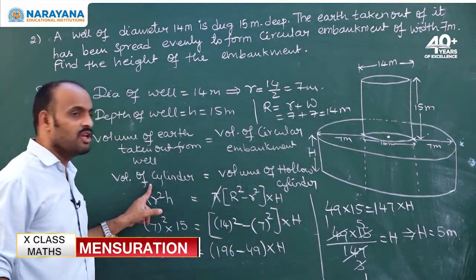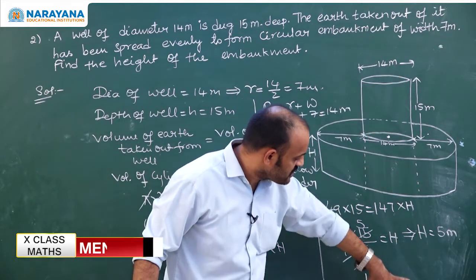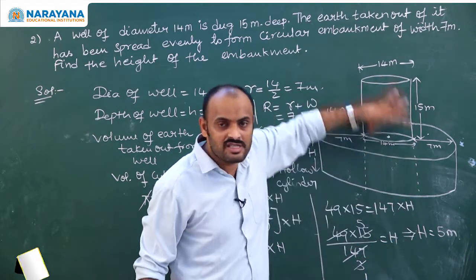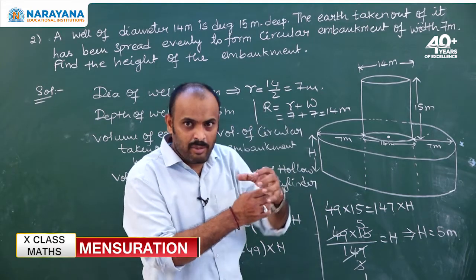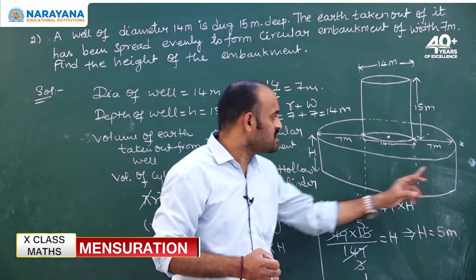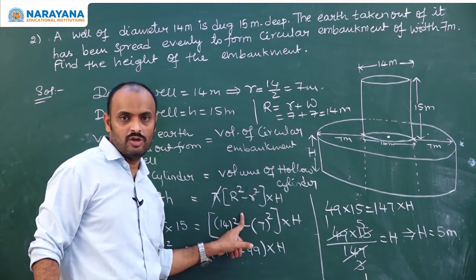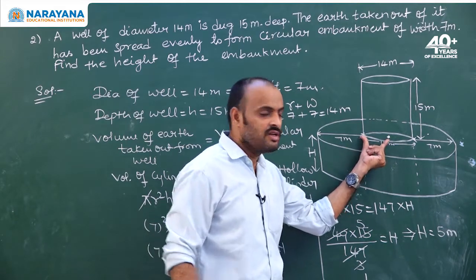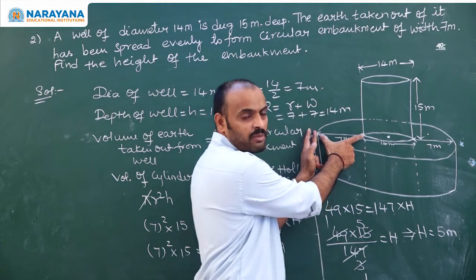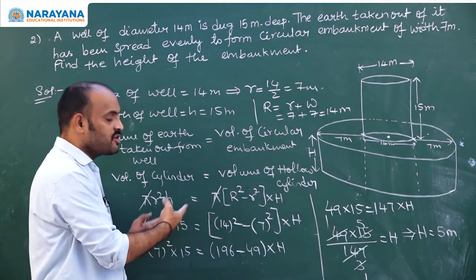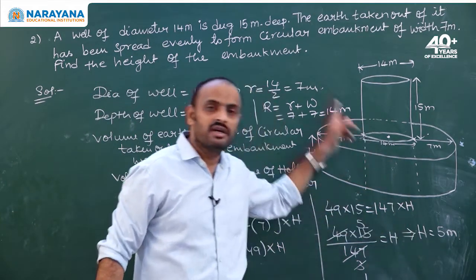That's why I have taken the volume of a cylinder. The embankment is in which shape? In between, a hole is there, a well is there, and surrounding the well there is an embankment. In between the embankment there is a hole. That means it is nothing but a hollow cylinder. That's why I have used the hollow cylinder volume. In that, the inner radius is 7. To find the outer radius, I used inner radius plus width of the embankment and substituted the given values, so that we found out the volume of the embankment.